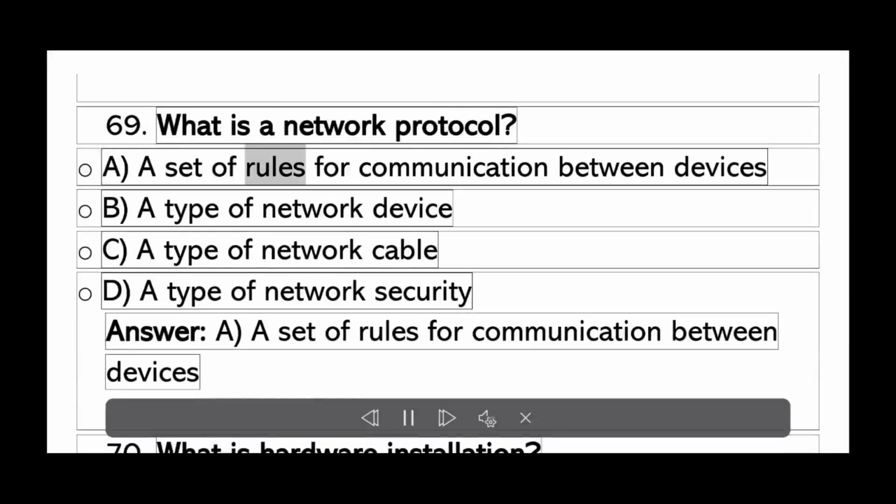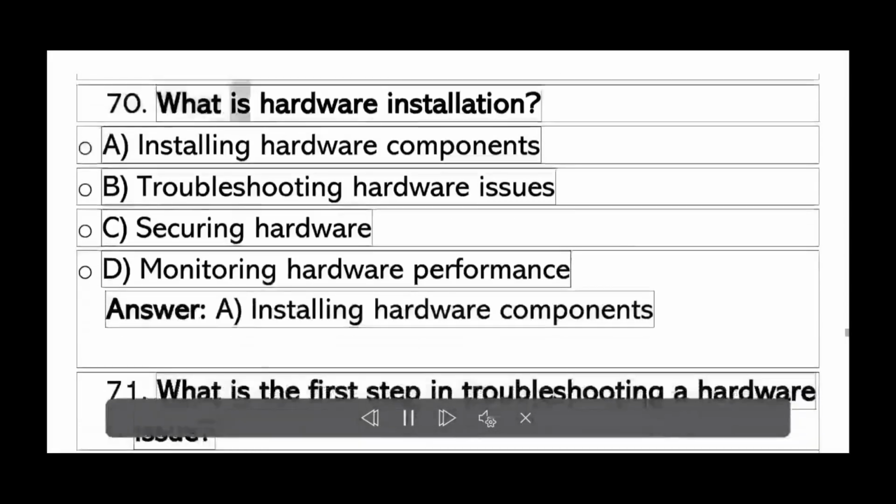What is a network protocol? A. A set of rules for communication between devices. B. A type of network device. C. A type of network cable. D. A type of network security. Answer A. A set of rules for communication between devices.